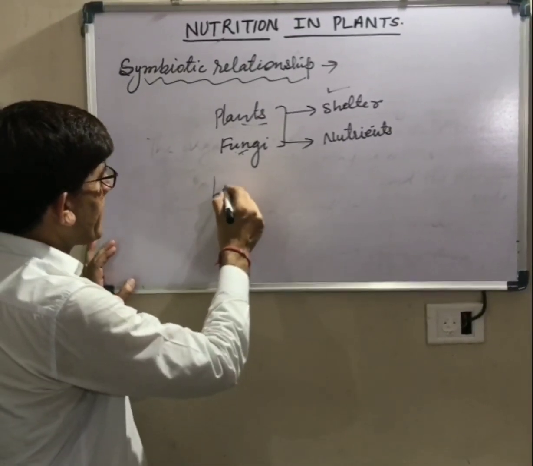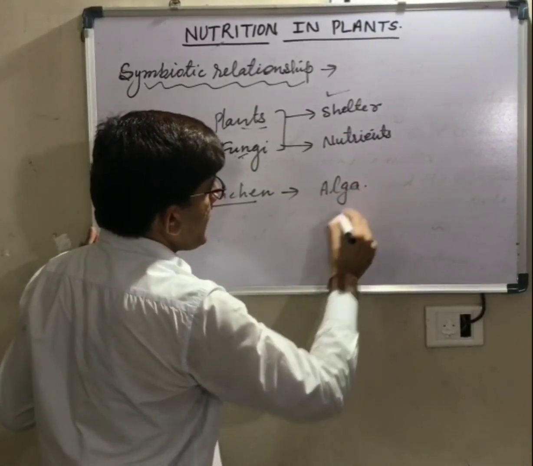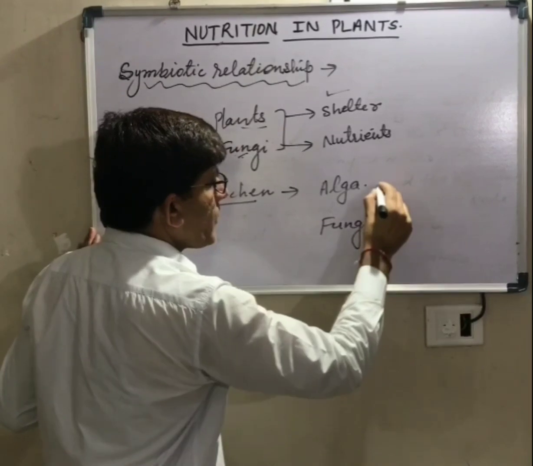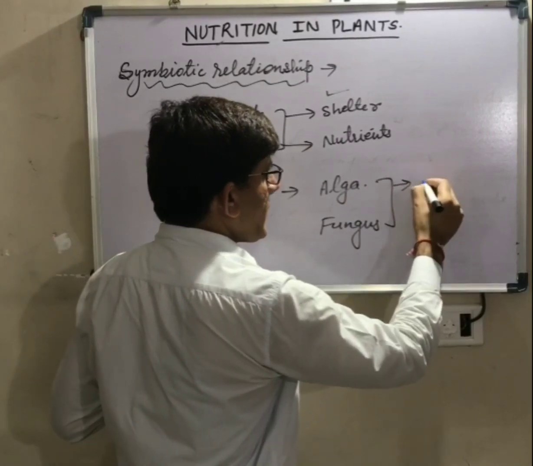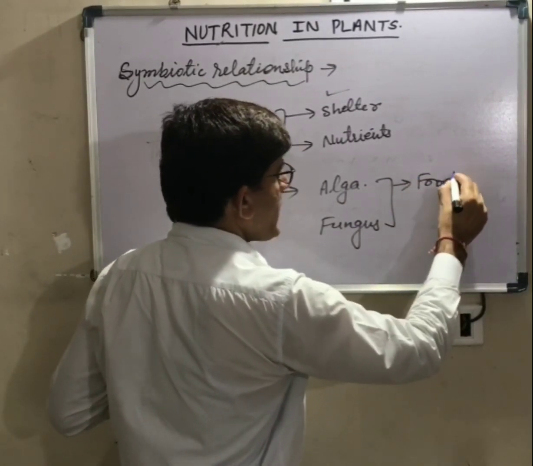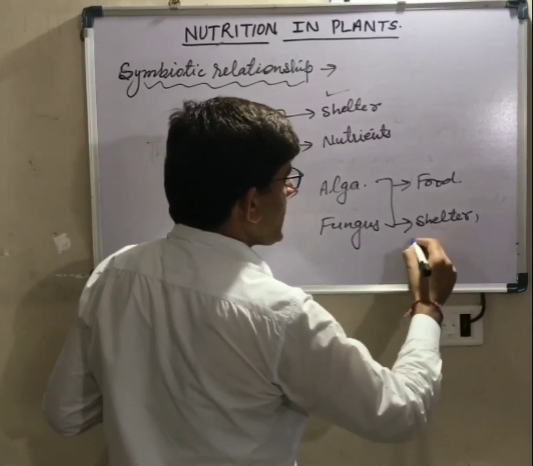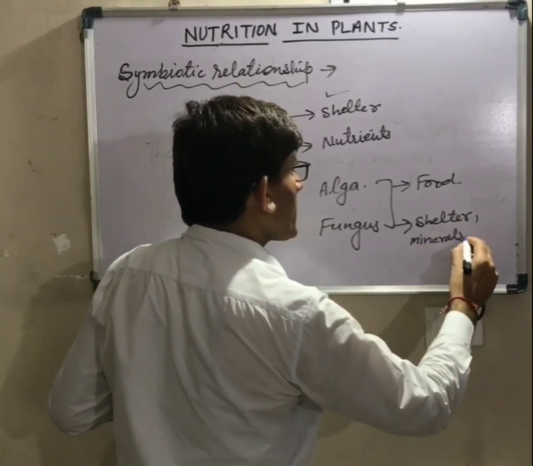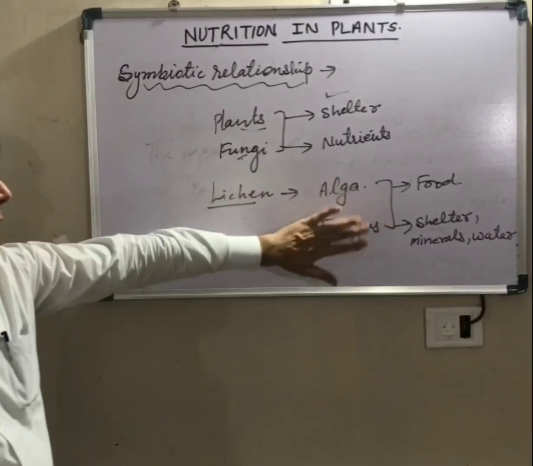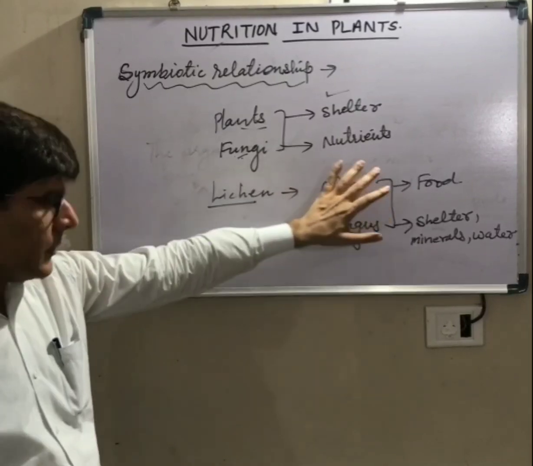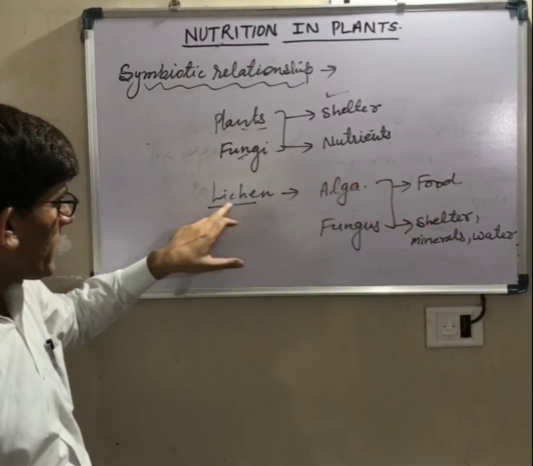The other example is lichen, in which an alga and a fungus are in a symbiotic relationship. What does the alga do? Alga has chlorophyll, so it prepares food by photosynthesis. So it provides food to the fungus and the fungus provides shelter, minerals and other nutrients and water. So both of them help each other. This symbiotic relationship between alga and fungus forms an organism that is known as lichen.